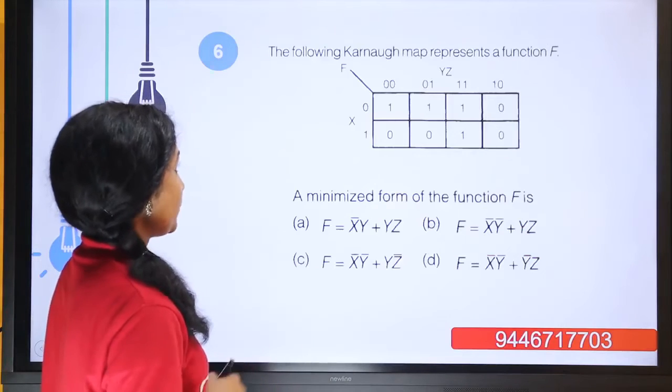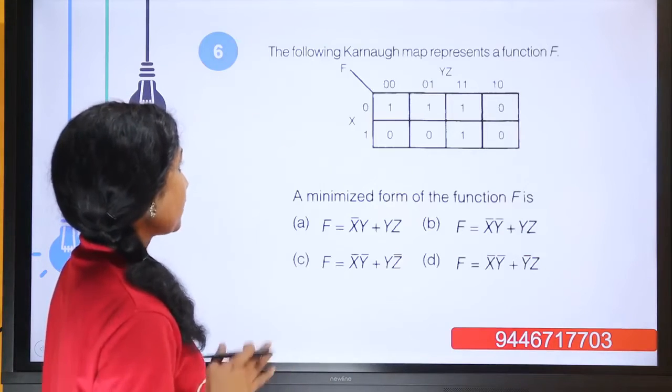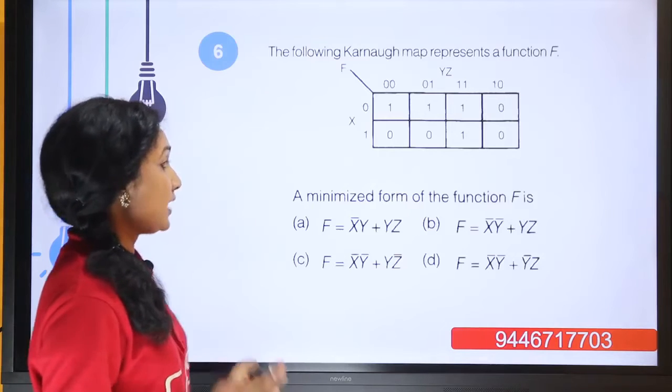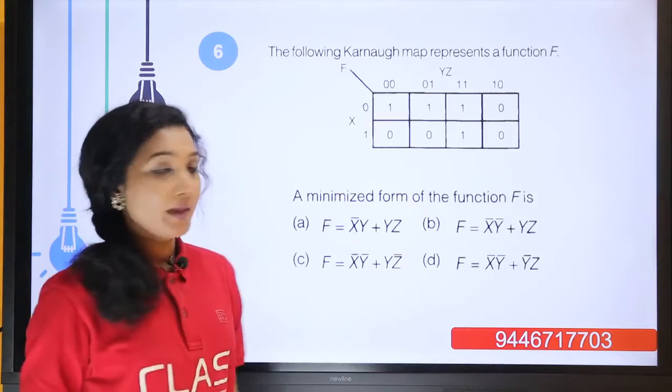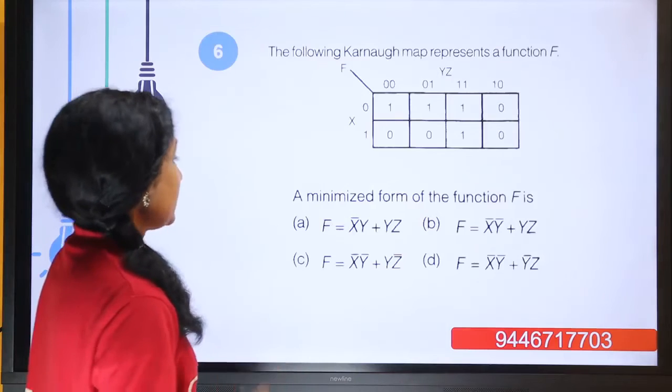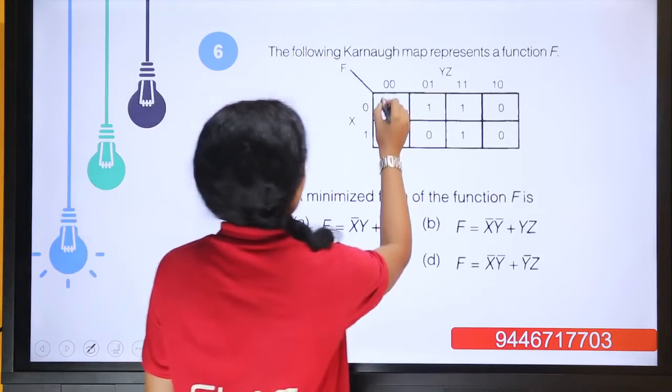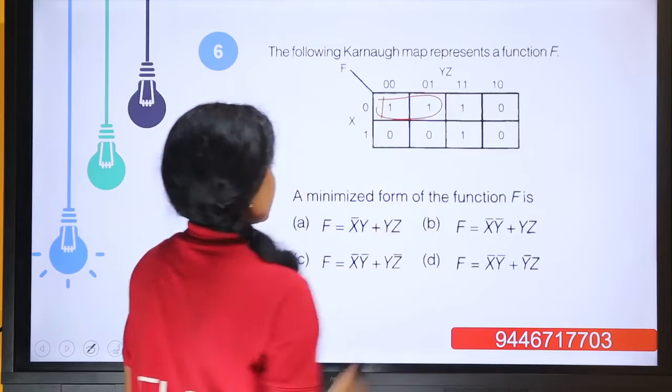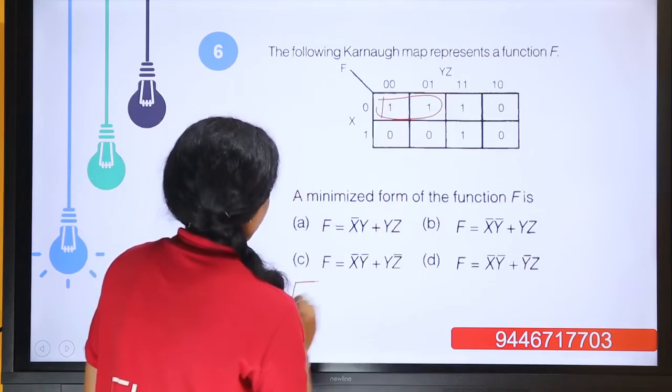Now moving to the next question. The following Karnaugh map represents the function f. We have been given a Karnaugh map. We have to simplify this. So first of all, here we have 2 groupings. So our f equal to,